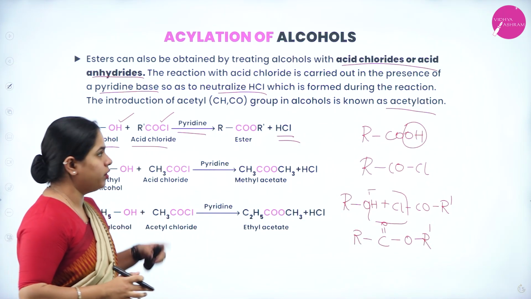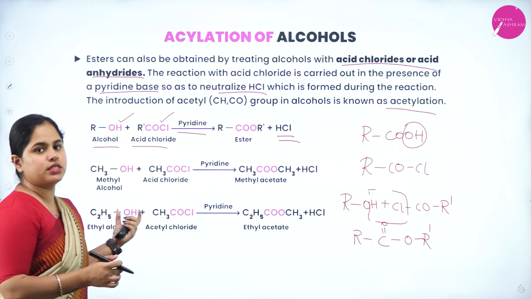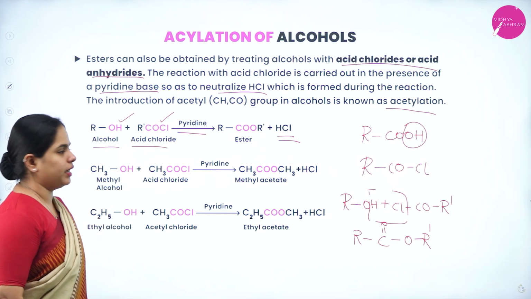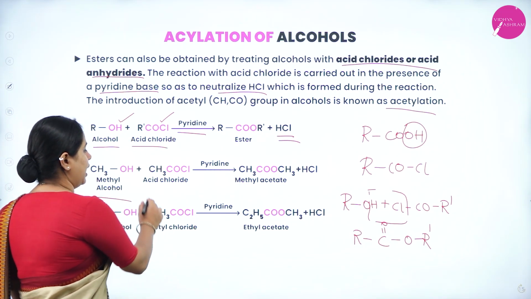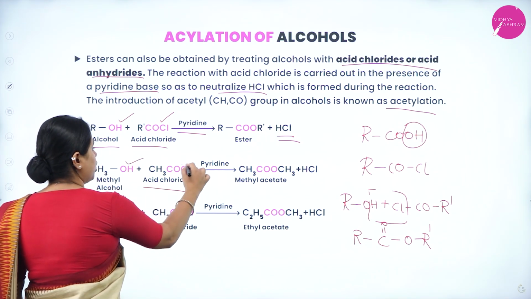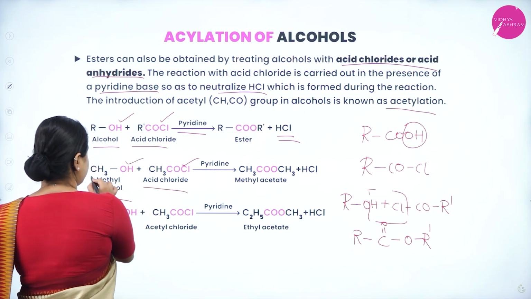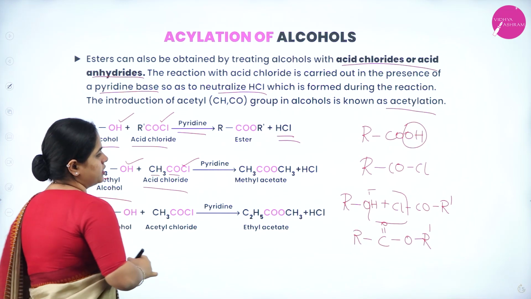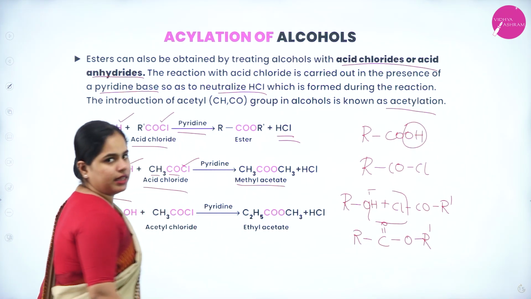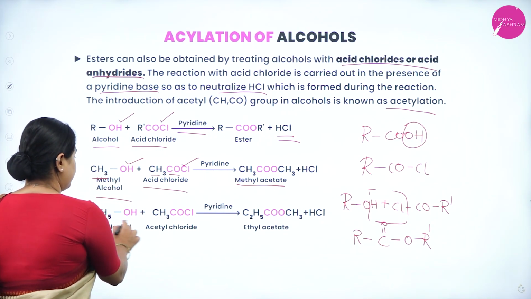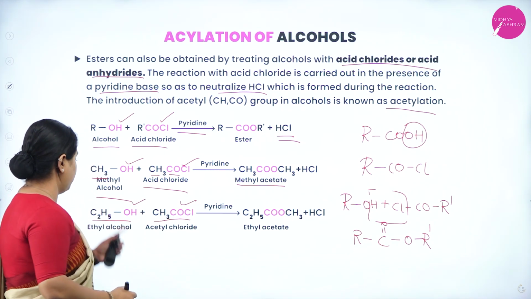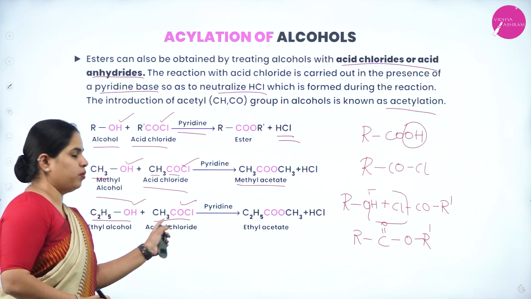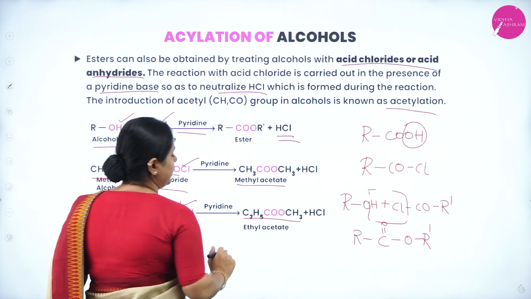HCl will be removed, and that can be removed from this product which is formed using pyridine. So you have methyl alcohol, CH3OH, methanol, and acid chloride is taken, hydrogen and chlorine will be removed, HCl will be removed. You have CH3, C double bond O, CH3. So this is methyl acetate which is formed, and you have ethyl alcohol and acetyl chloride. Again, hydrogen and chlorine will be removed. You get C2H5, C double bond O, CH3. So this is ethyl acetate.